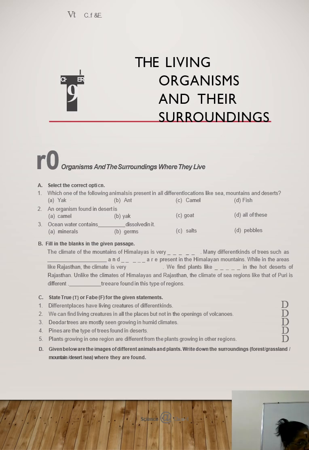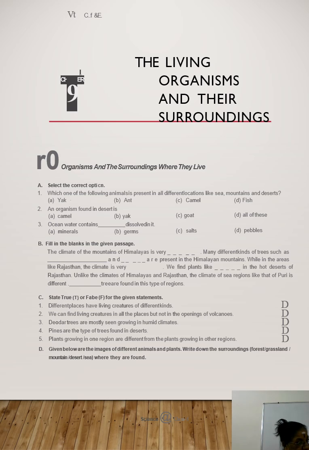Which one of the following animals is present in all different locations like sea, mountain and desert? The answer is ant, because yak will not be found everywhere, camel is a desert animal, fish is an aquatic animal. So the correct answer is B option, ant.